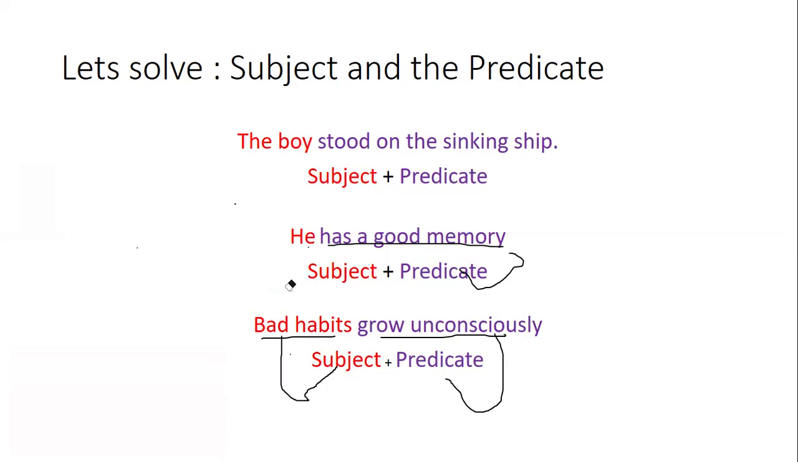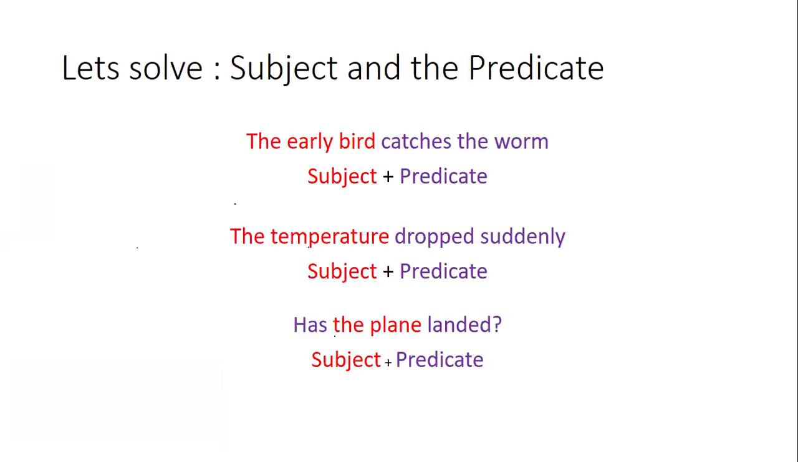So simply, like I said before, asking questions is going to give you the hint as to which is the subject and which is the predicate. The early bird catches the worm. So what is the crux of this whole sentence? What is the whole sentence revolving around? The sentence is revolving around the naming part, that is the early bird. So that is our subject. And what action is the early bird performing? Catches the worm, right? So catches the worm is our predicate.